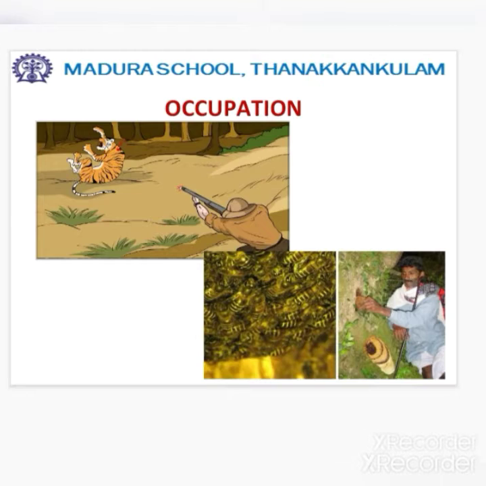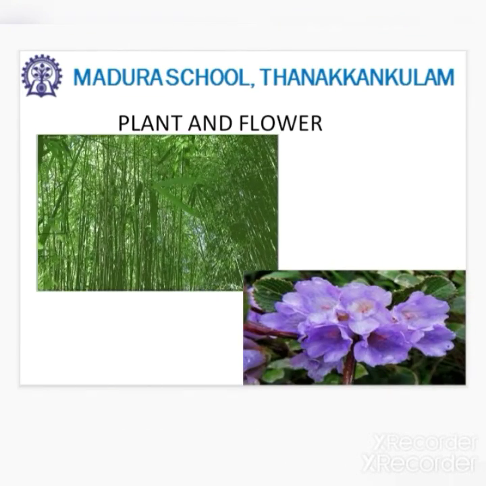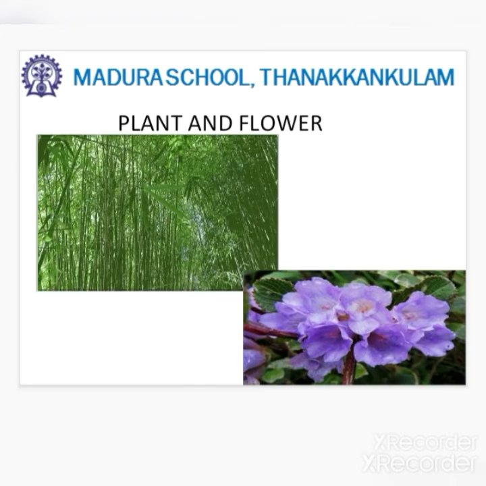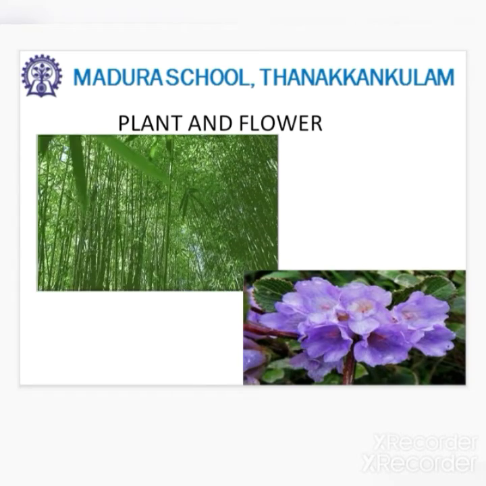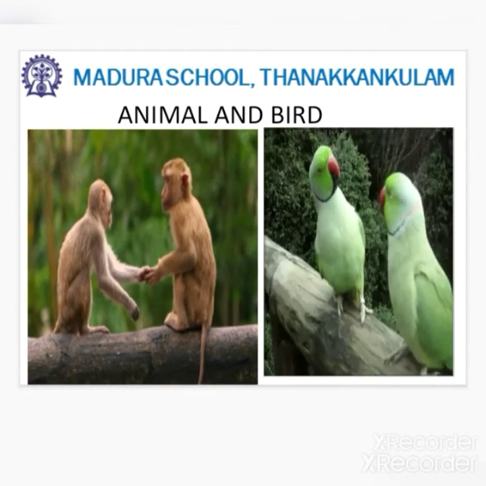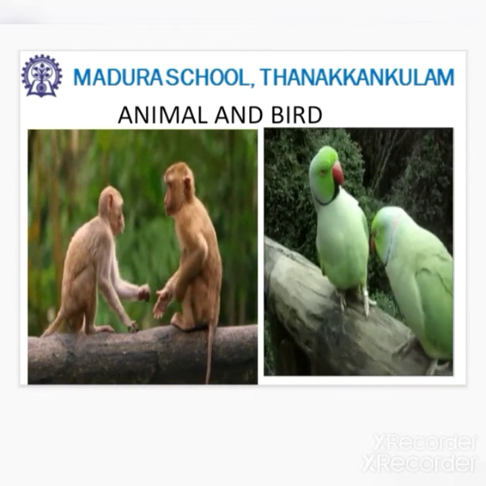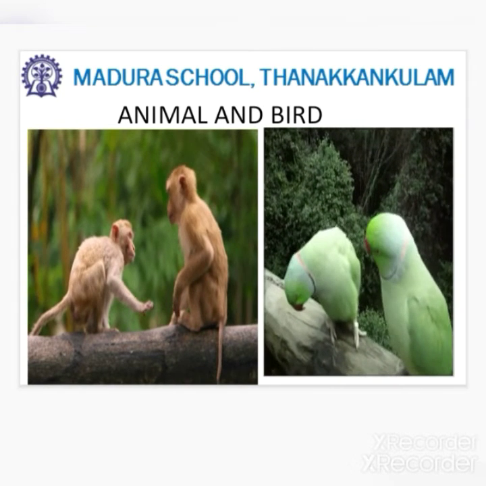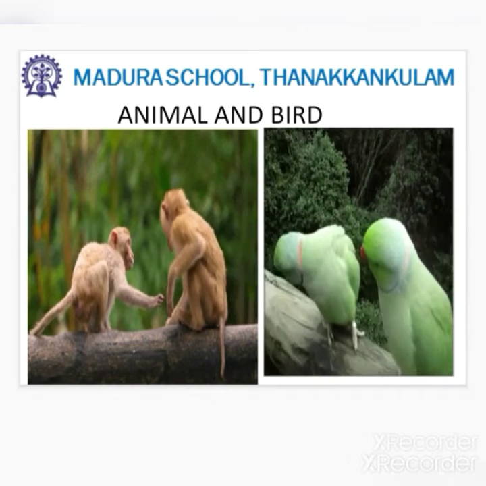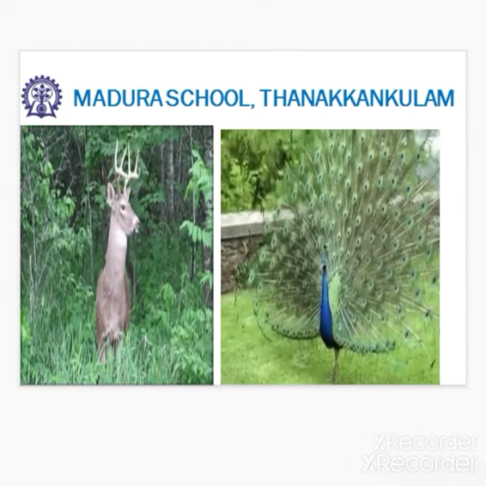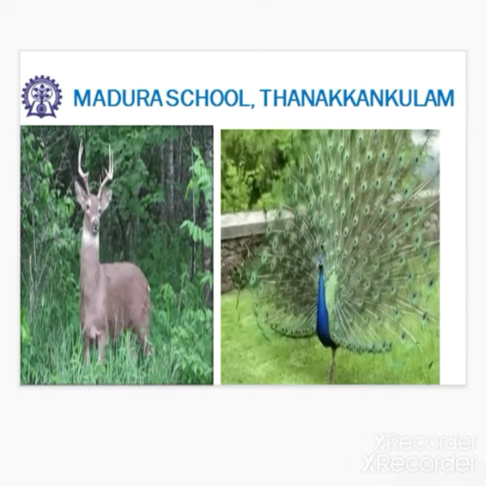Which type of plant and flower here? Bamboo plant and Kurunji flower. Animals and birds: monkey and parrot, deer and peacock.